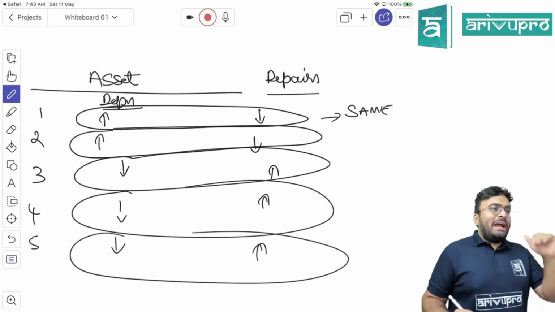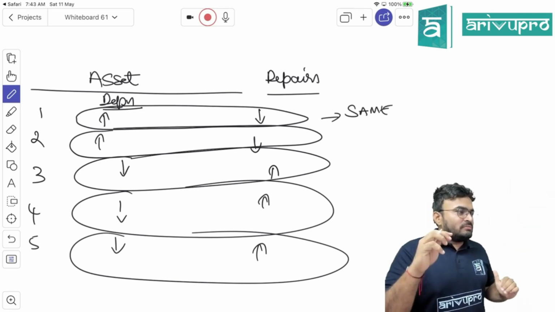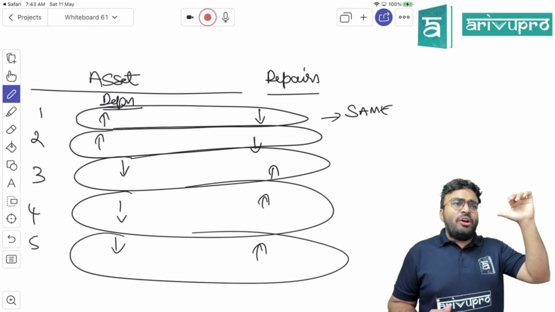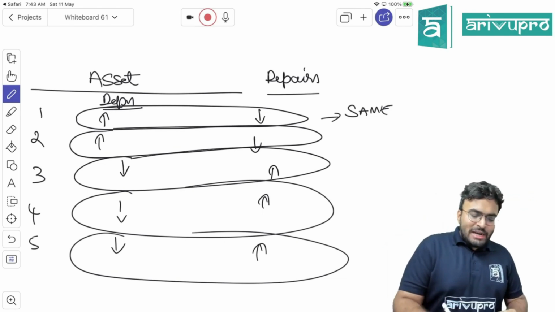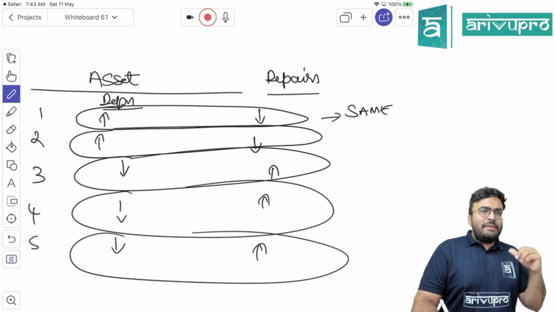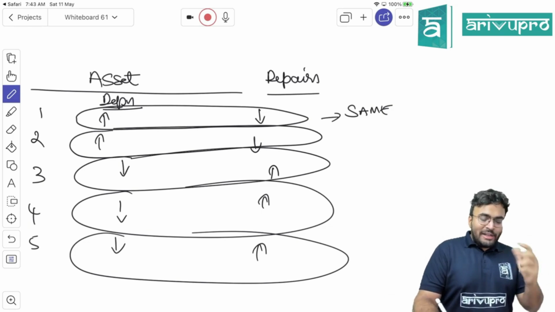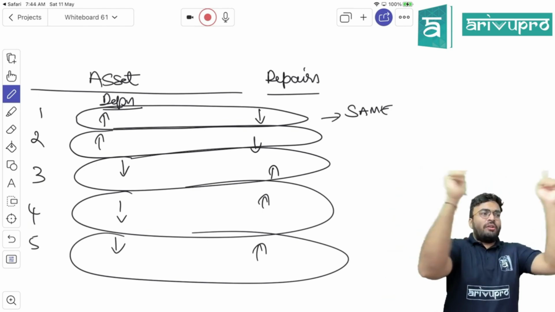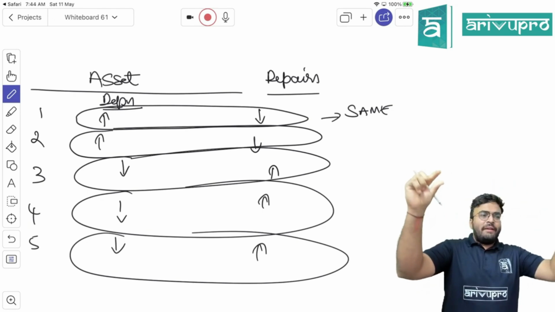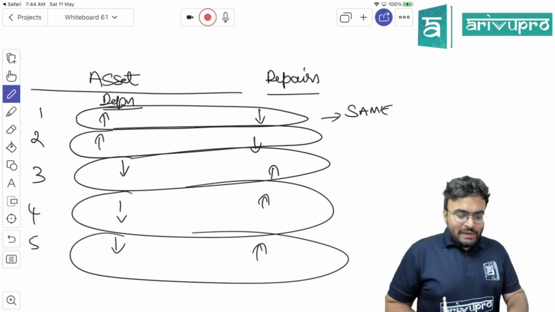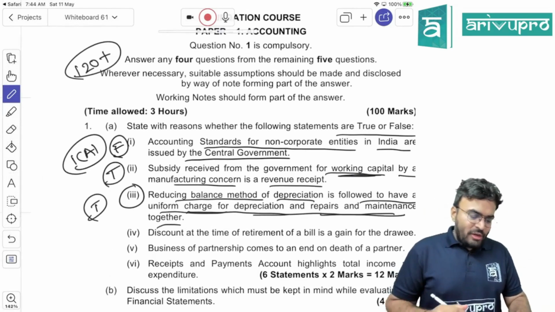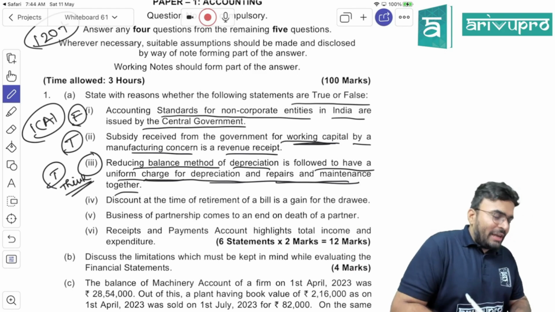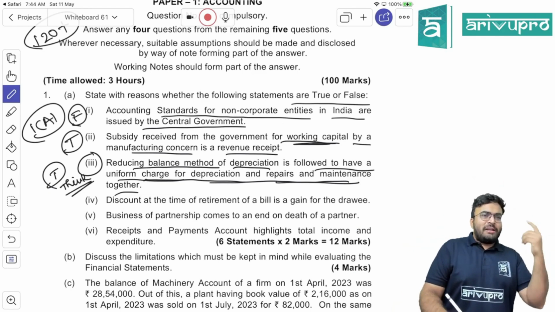Why same? When that is high, this is low. When this is high, that is low. Are you getting my point? When repair is high, depreciation is low. When depreciation is high, that time repair is low. Starting years, the asset is fresh, new. That time there is not much repair. After that, what happens? The depreciation keeps reducing, but repair keeps increasing. So, on the contrary, if you see, the total will always be similar or same. That is why it is true. Can you see, they have not given a direct question here. Here they have made you think. But the first two questions are direct questions, picked from the study material only.